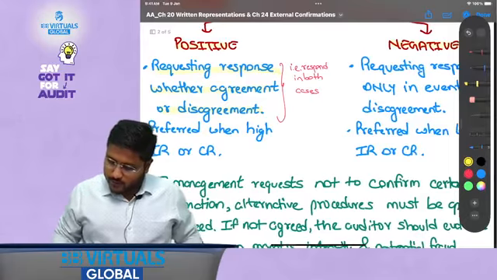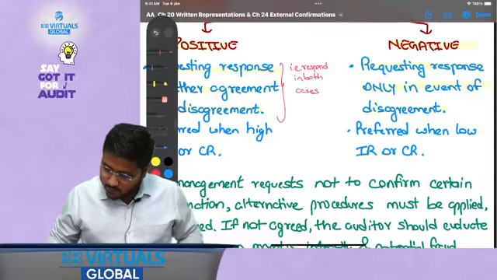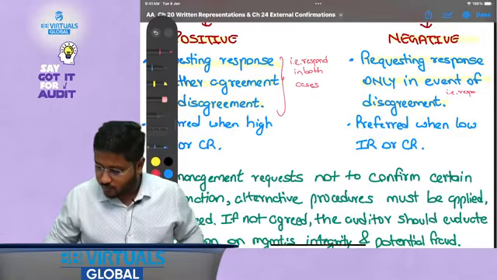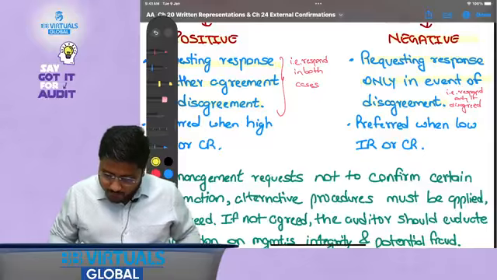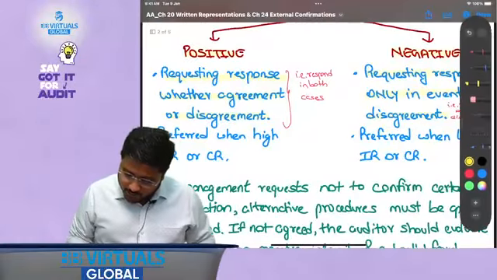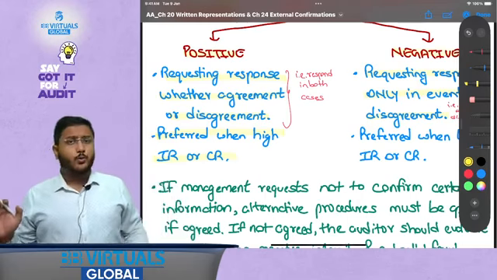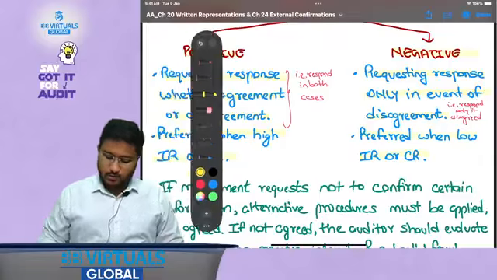Whereas when we talk about the negative confirmation, it is requesting a response only in the event of disagreement. That is, respond only if disagreed. Okay, so this is very, very important. Now preferred when high risk of material misstatement is there, that is, preferred when high inherent risk or control risk is there, whereas this is the opposite, preferred when low risk is there.